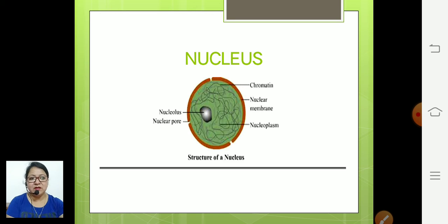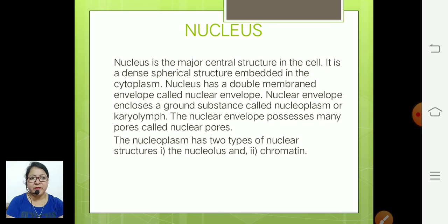So this is the diagram of nucleus. So, nucleus is the major central structure in the cell. It is the brain of the cells. It controls all the activity of the cell. Clear? So, nucleoplasm surrounded by the nuclear membrane, having the nuclear pore. Now in nucleoplasm, two structures we can observe there, that is nucleolus and chromatin.